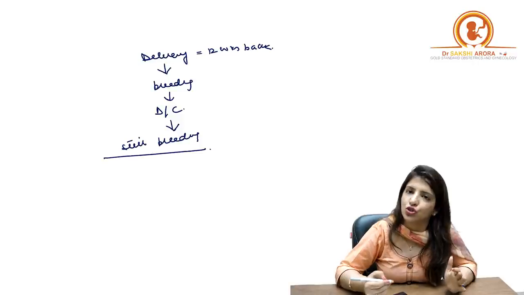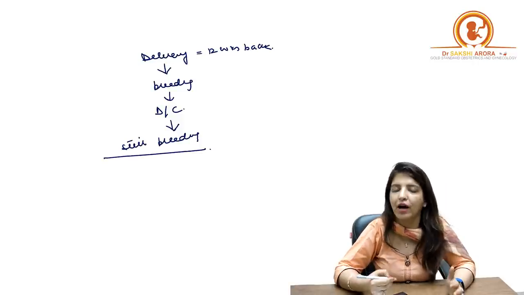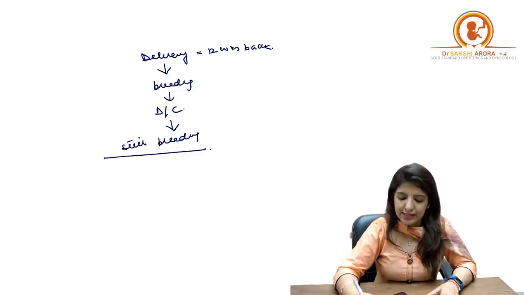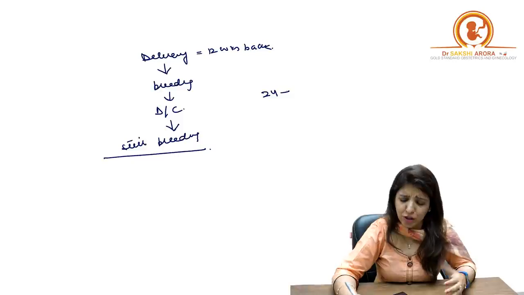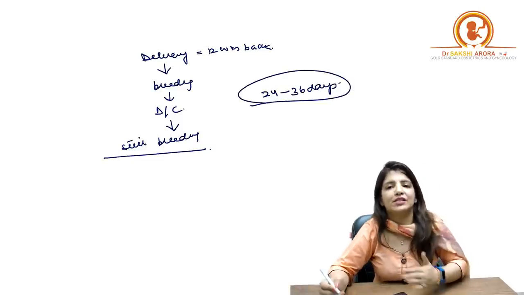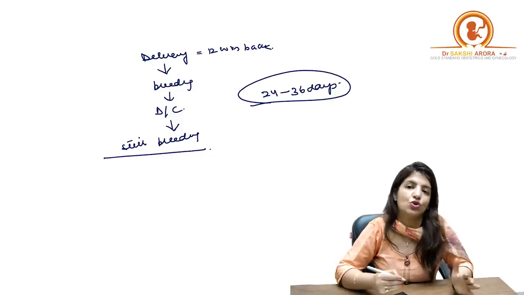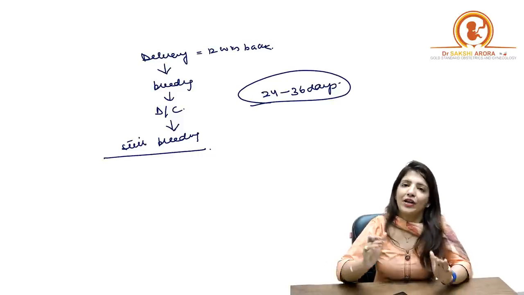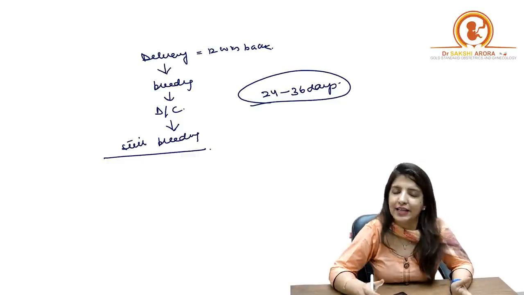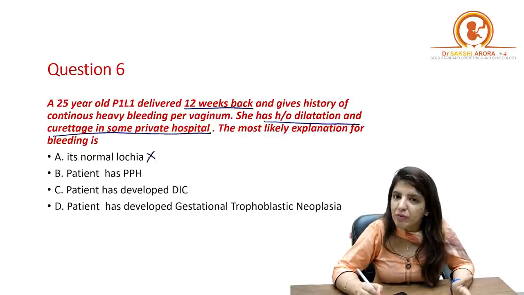No, this is not normal. This is something which doesn't happen normally. This is not lochia. Why? Because maximum, lochia is seen up till 24 to 36 days. That's maximum. Beyond 24 to 36 days after delivery, lochia is not seen. Right? Now, in this case, for the past 3 months, she is bleeding. So, definitely it cannot be lochia. That's ruled out. Number 2, is it a case of PPH?